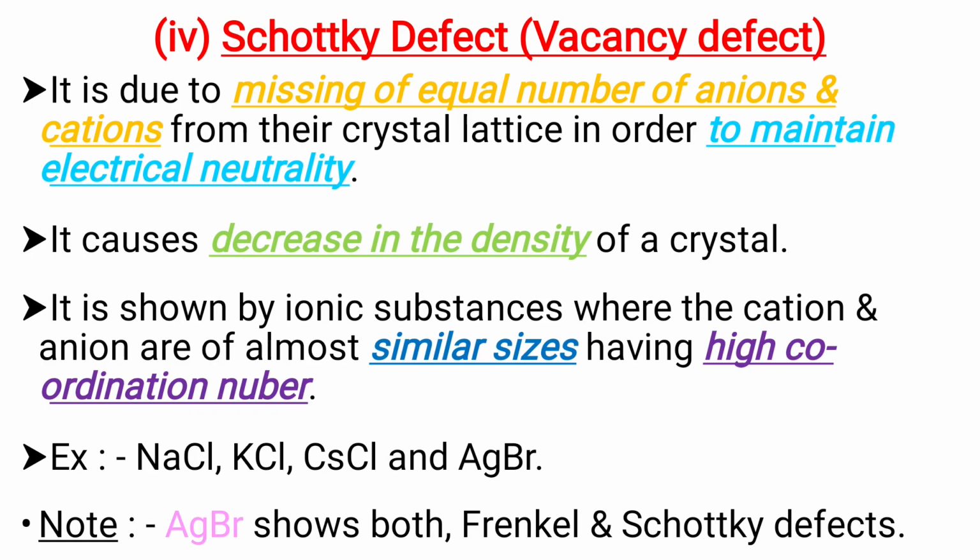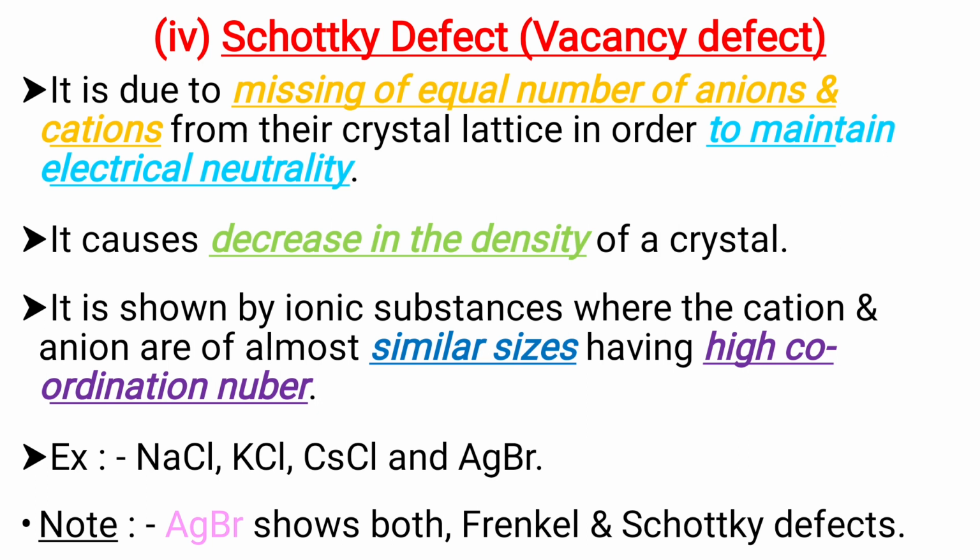Okay, Schottky defect, which is also called vacancy defect. This is also seen in ionic solids, and this defect is due to missing of equal number of anions and cations from their crystal lattice in order to maintain electrical neutrality, and this defect causes decrease in the density of a crystal, and this defect is shown by ionic substances where the cation and anion are of almost similar sizes, having high coordination number, and this defect is shown by NaCl, KCl, cesium chloride and silver bromide.